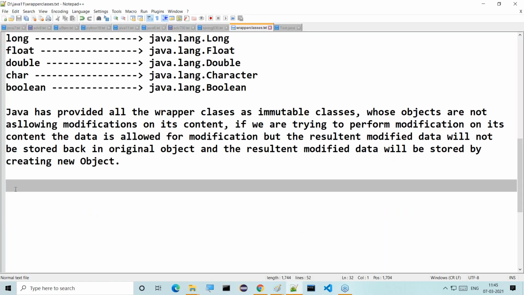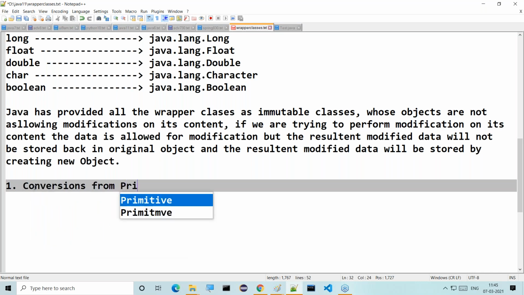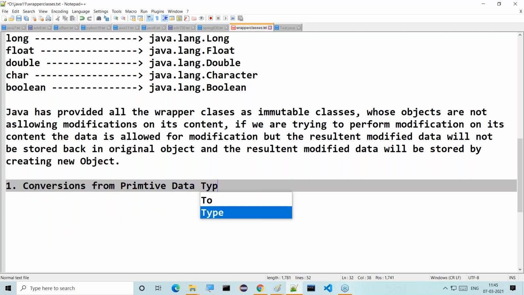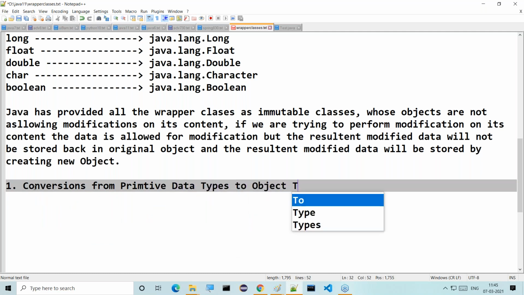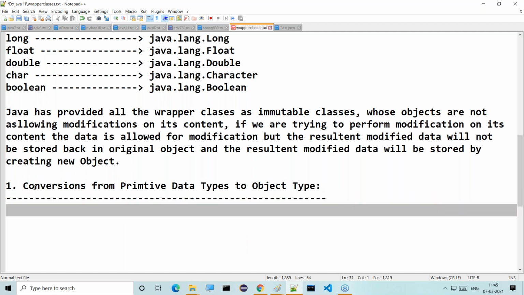Then the first type of conversion here, number one: conversions from primitive data types to object type. Here three approaches are available to convert the data from primitive data type to object type.